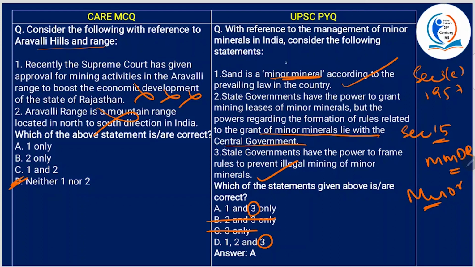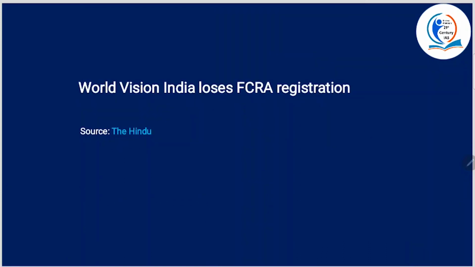Alright, and sand is a minor mineral. So, therefore, the state has the power to frame rules with respect to that. So, here it is given that the powers regarding the formation of rules related to the grant of minor minerals lie with the central. This is wrong. The state also has the power. Alright, so 1 and 3 are right.